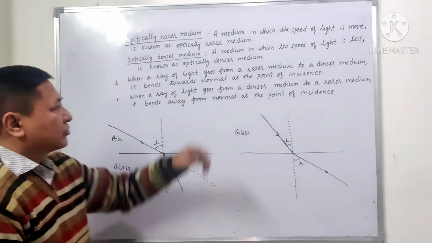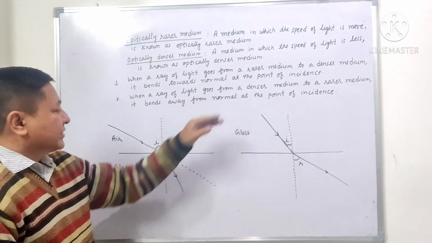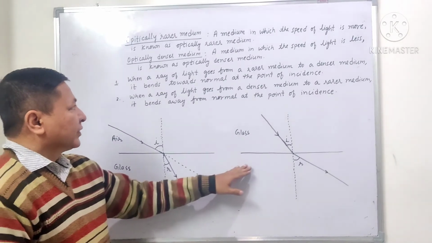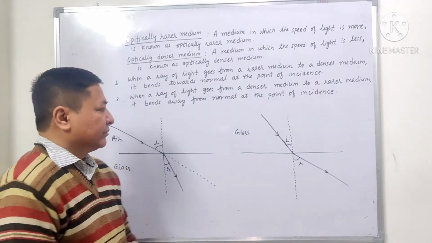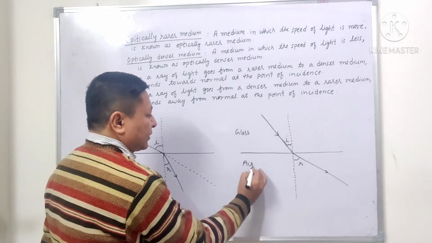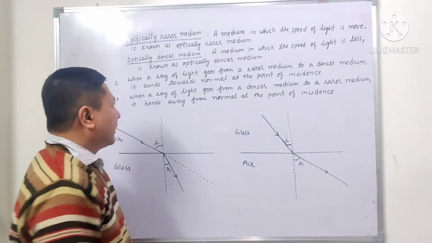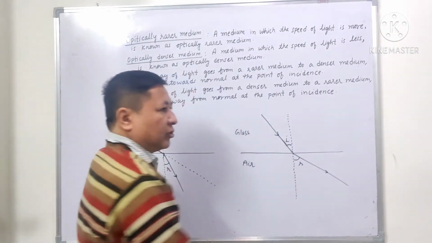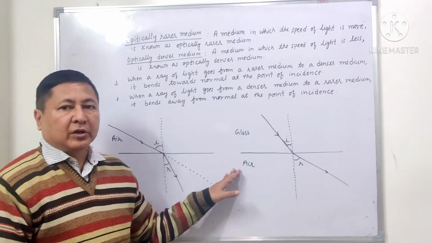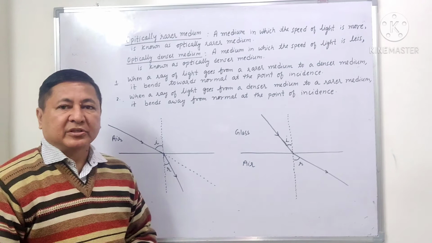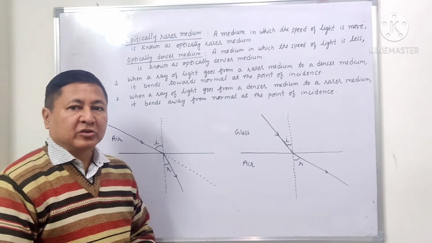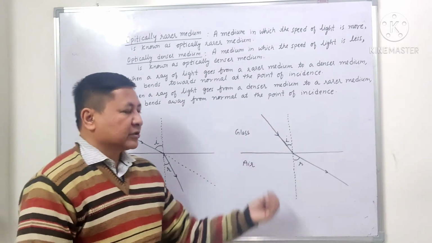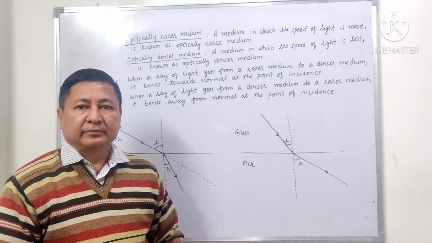So whenever a ray of light goes from a rarer medium, that is air, to a denser medium, that is glass, it bends towards the normal. Now the converse of it: when a ray of light goes from a denser medium to a rarer medium, that means from glass to air, it bends away from the normal. So instead of going straight here, it bends away from the normal. So these are the two different media in which we can see the refraction, and the bending of light is towards or away from the normal. In the case of air to glass, it is towards the normal, and when it is going from glass to air, it is away from the normal.